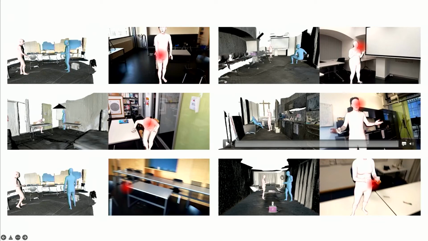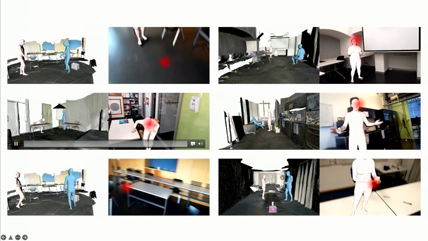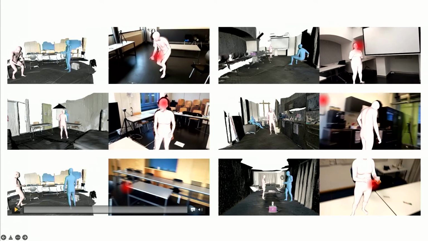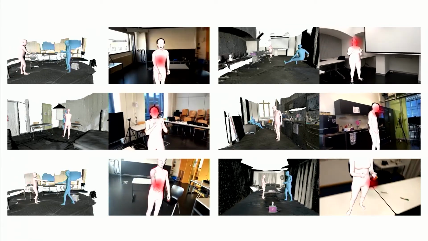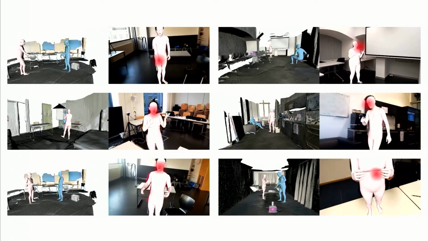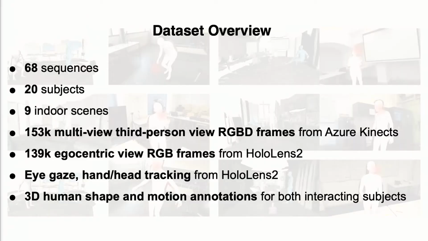To encourage rich body motions, we define the social interaction scenarios from a classification from sociology studies, and it spans diverse action types. The various 3D scenes further incorporate more diverse human-scene interactions. For the current stage, the dataset includes 68 sequences with 20 subjects in multiple indoor scenarios, and we are still expanding this dataset.